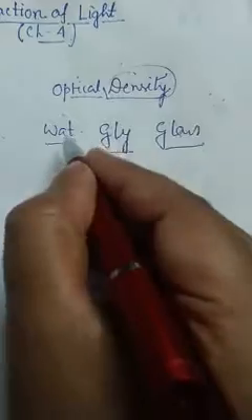In case of normal density, water has the lowest density, glycerin has moderate, and glass has the highest density among these three. Now in case of optical density, of course water is not denser, and glass is the densest medium among these three. But what about glycerin?